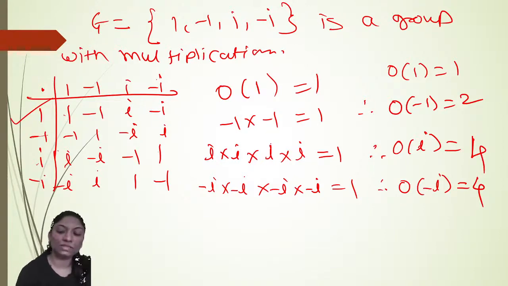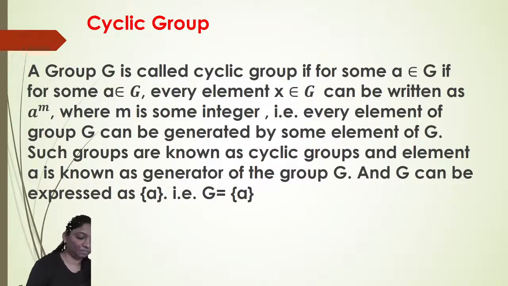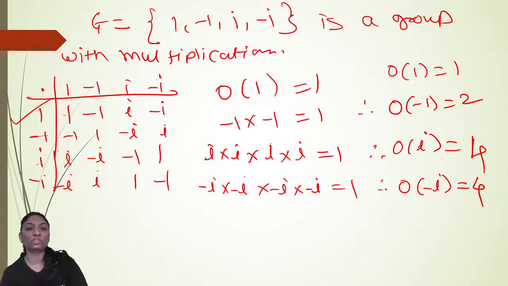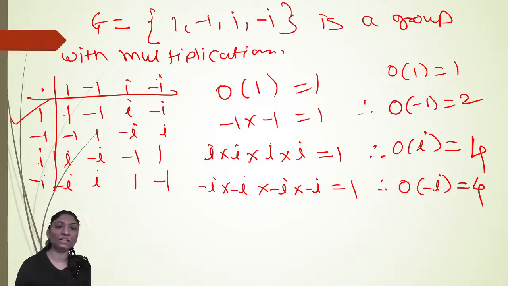Okay, so next is the cyclic group. To learn the cyclic group, you must first learn the order of the group, and we have seen how to find the order of an element. Now, a group G is called a cyclic group if for some a belongs to G, every element x in G can be written as a raised to m. So every element of the group G can be generated by a single element. It means here we can say that every element of this group can be generated by the same element.